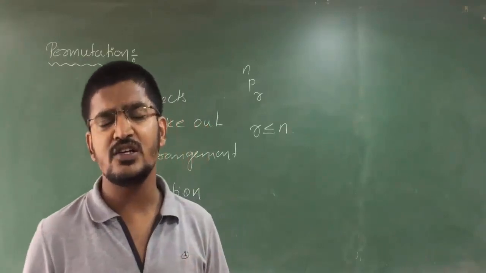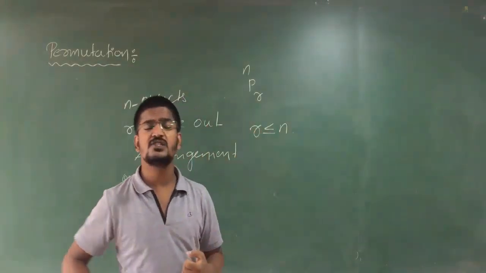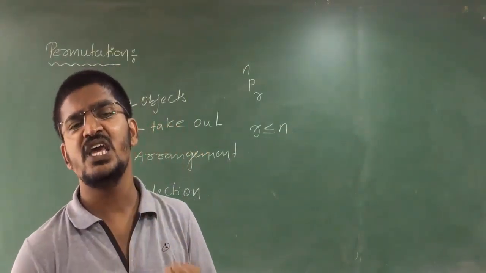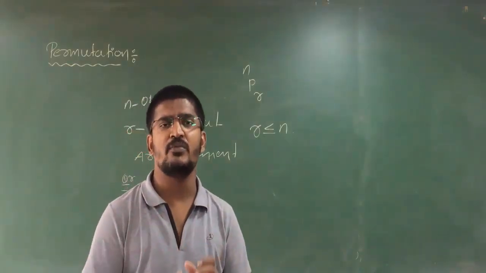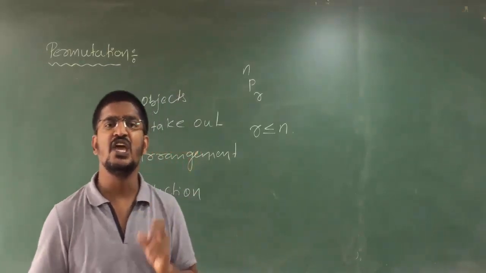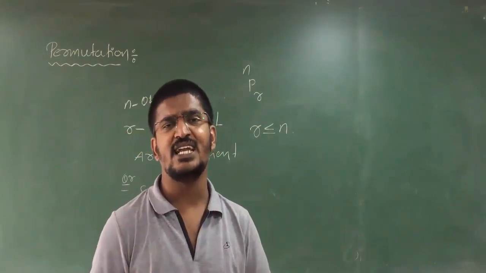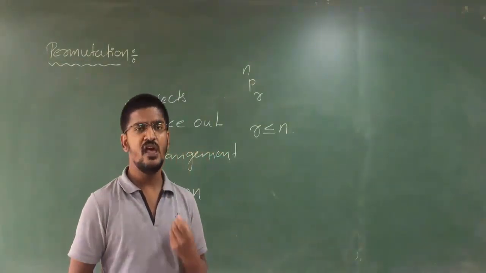Therefore, r should always be less than or equal to n. Clear, students? From n number of objects, you are selecting or arranging r number of objects. That type of thing is called permutation. Permutation means selecting or arranging the terms in order.